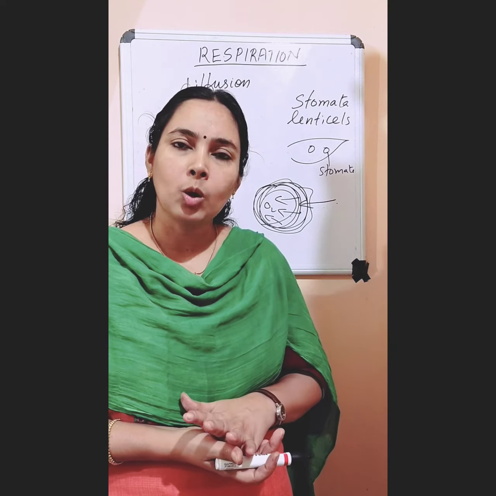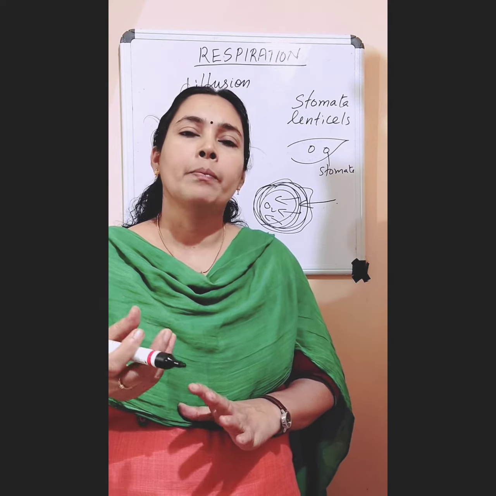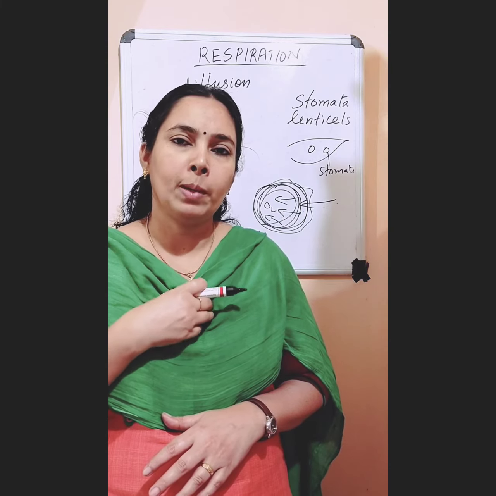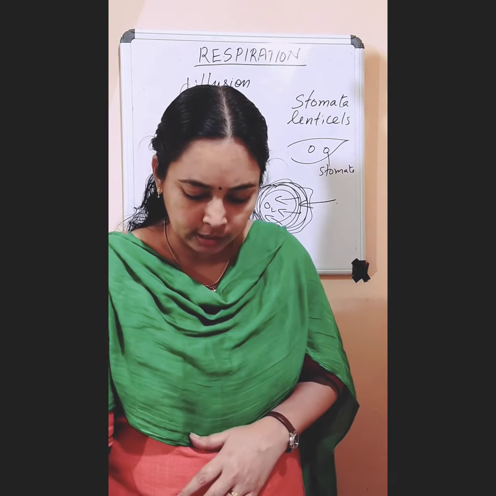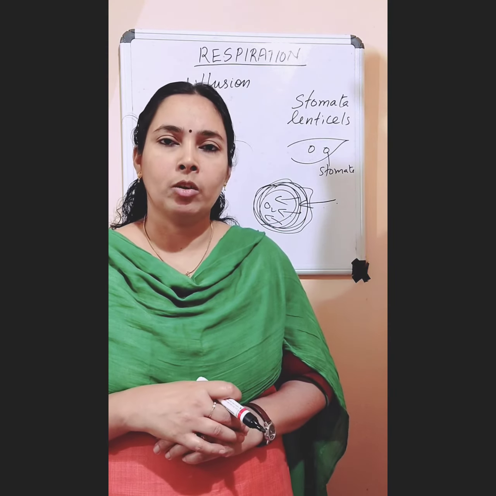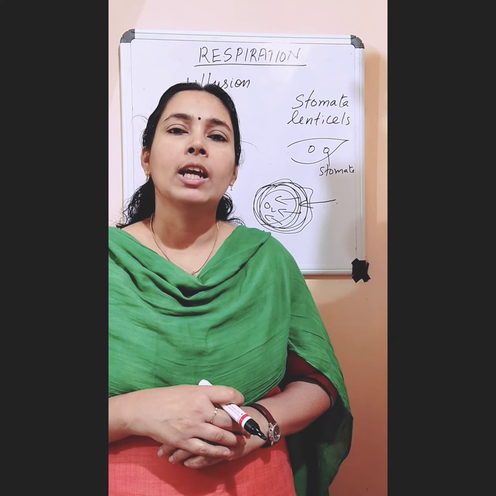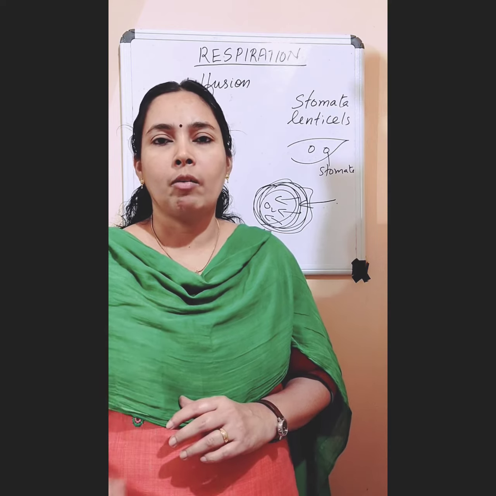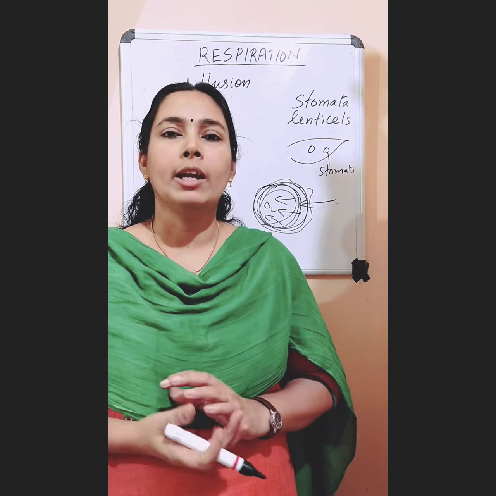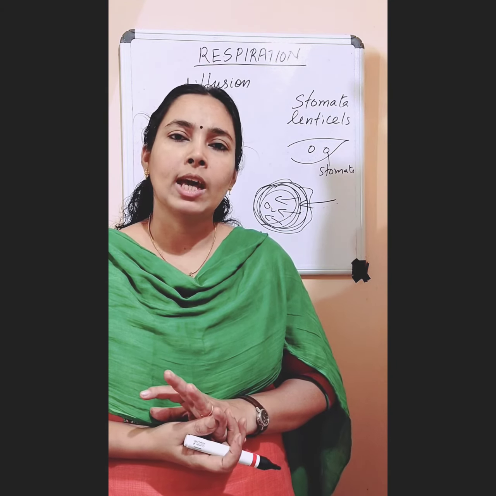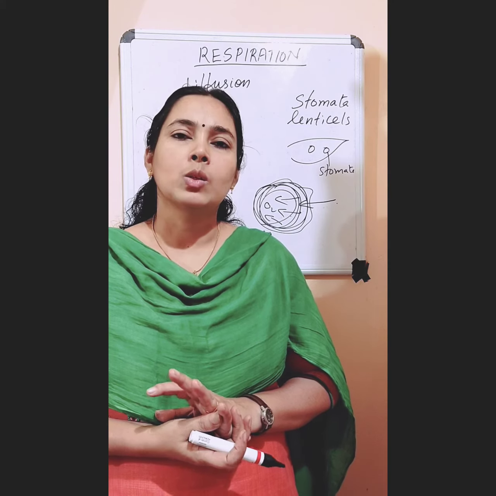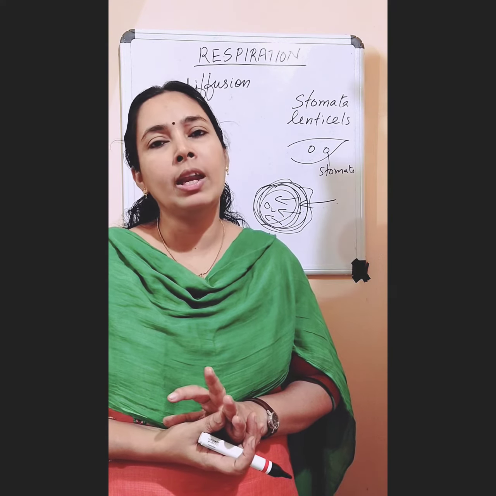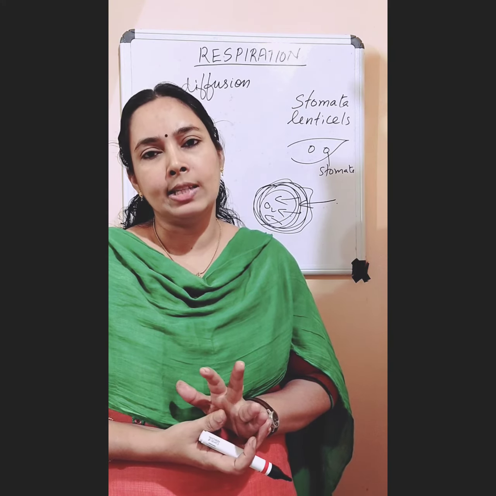Diffusion is a slow process. For example, if one oxygen molecule from the lungs wants to reach our toes by the process of diffusion, it is said that it will take about 3 years to reach our toes from our lungs by diffusion. So diffusion is a slow process, so it is not enough in higher organisms.